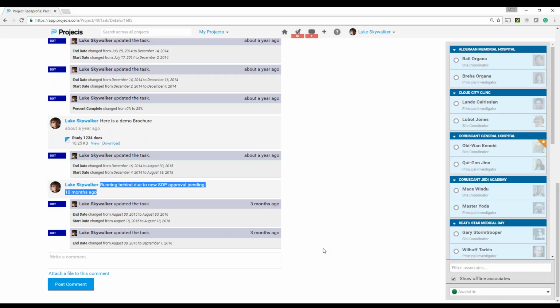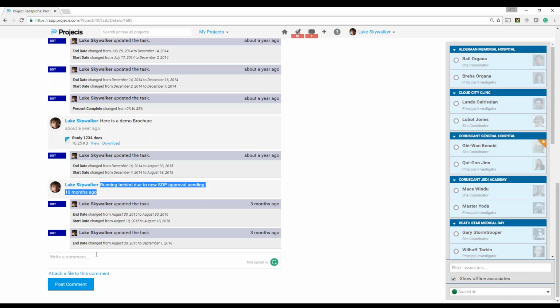Perhaps the owner of this task spoke to me and let me know why it's running behind, then I entered the comment. But in either case, comments could be entered here. This area, write a comment and attach a file, is very common in Projecis. You can see it in a variety of areas within the system, including the assignments area.